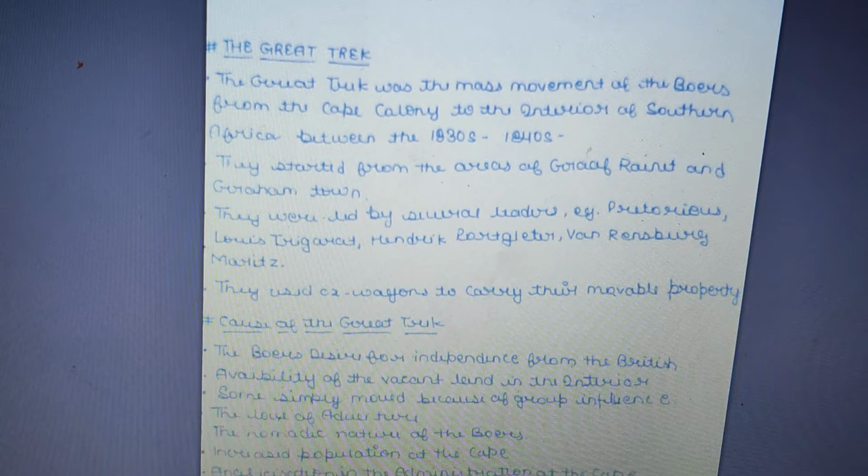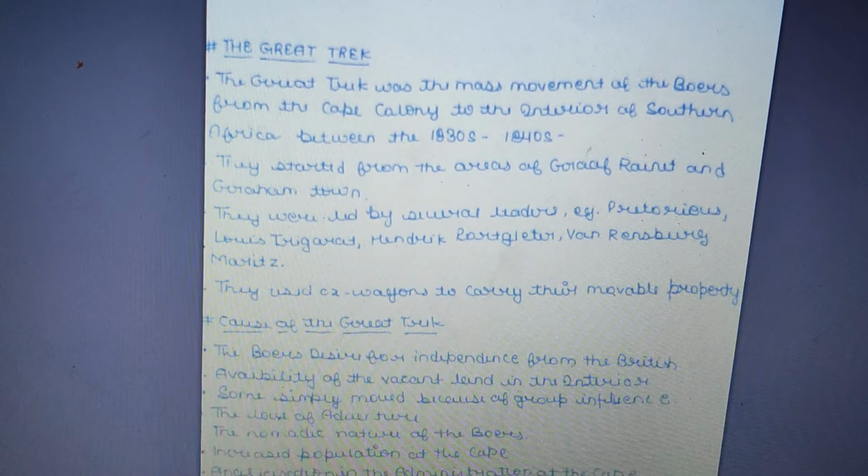Before starting the topic, I want to give you a short intro on when and where it happened. In Southern Africa, the Dutch people who established themselves and evolved there used to call themselves Afrikaners, and their language Afrikaans. After their establishment, the British thought to capture the Cape Colony, the southernmost point of Southern Africa.